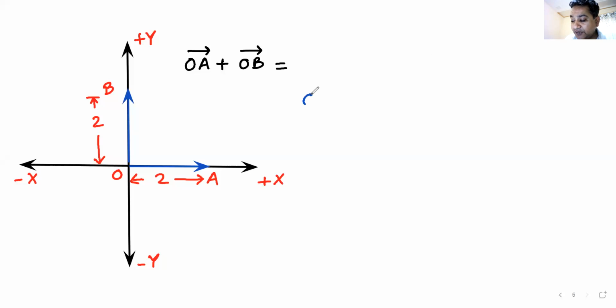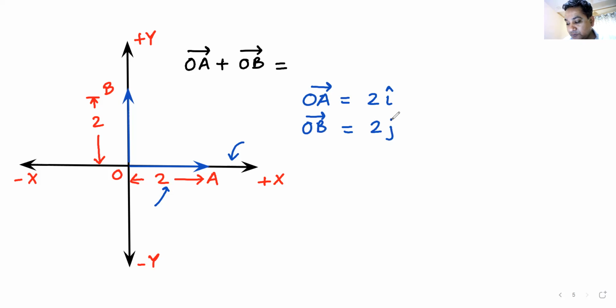Please look here. First, write your OA vector in terms of i and j. Look at OA. It is going along plus i, and the magnitude is 2. So it becomes 2i. Do we understand this? OA vector becomes 2i. Great. On similar lines, OB vector becomes 2j. Just need to add them.